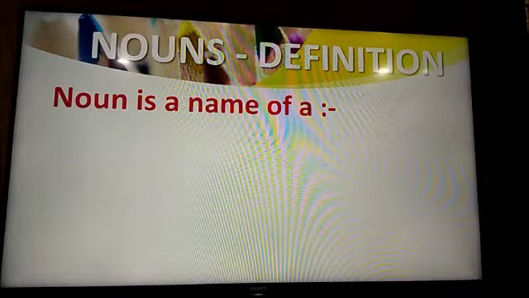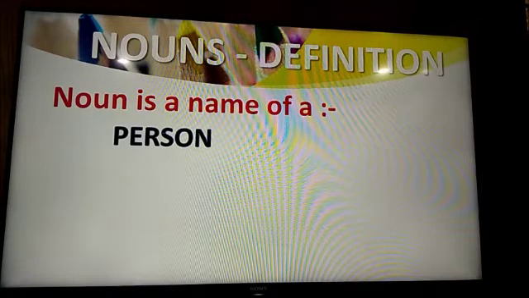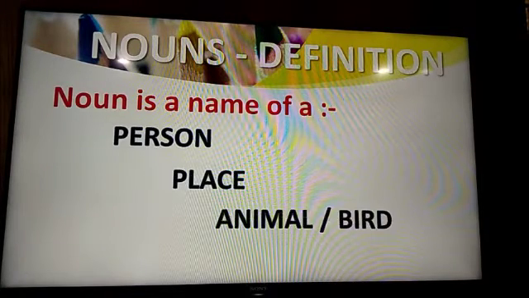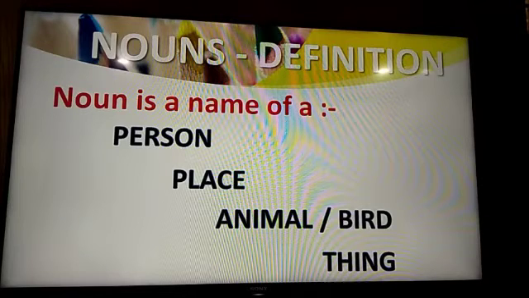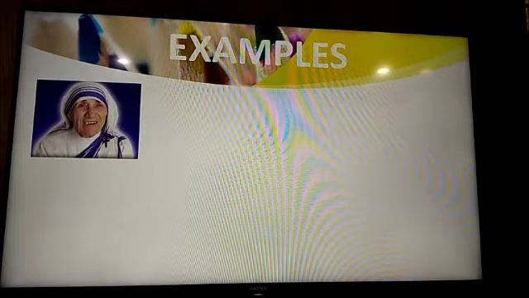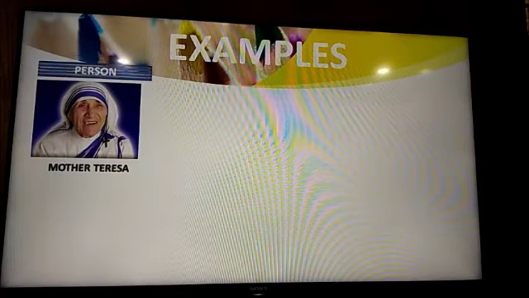What is the definition? Noun is a name of a person, place, animal, or bird or thing. Okay, this is a noun. Let's see some examples. This is a picture of a lady. Her name is Mother Teresa, and this is an example for person.